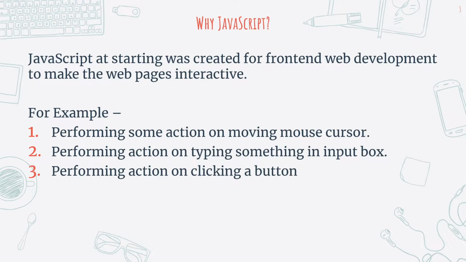Or maybe you want to perform a JavaScript action on clicking a button with the mouse. So you can see that I've created a web page here, and if you just click on this button, you can see that for now the text defaults to not clicked yet. Now if I click on this button, you can see that it turns to button clicked now. Now let's try to unclick it, okay.